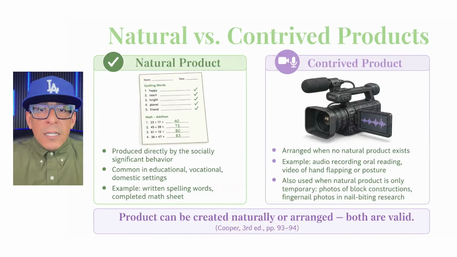A completed worksheet or written spelling words can function as natural products when those products are produced by the behavior being measured. Some socially significant behaviors do not leave natural products in typical environments. The text gives oral reading, sitting with good posture, and repetitive hand flapping as examples of behaviors that leave no natural products in typical environments. Those behaviors can still be measured through contrived permanent products, such as audio recording students reading aloud or video recording sitting in class or hand flapping. Contrived permanent products can also help measure behaviors when natural permanent products are only temporary, such as using photographs of children's block constructions or photographs of fingernails in nail biting research.